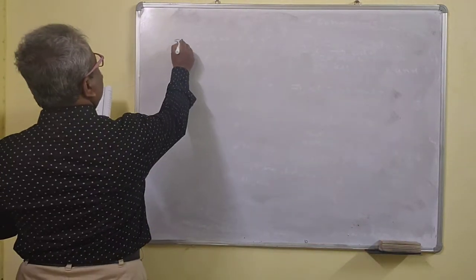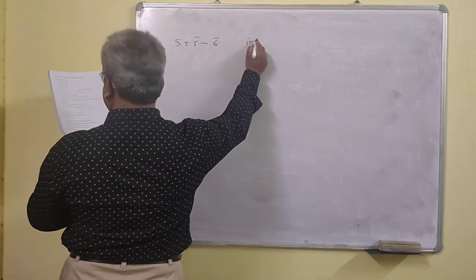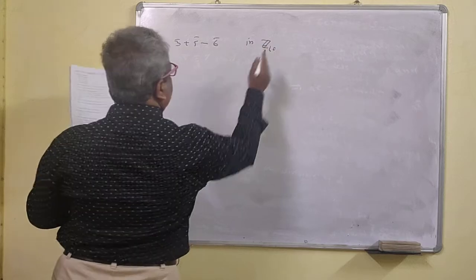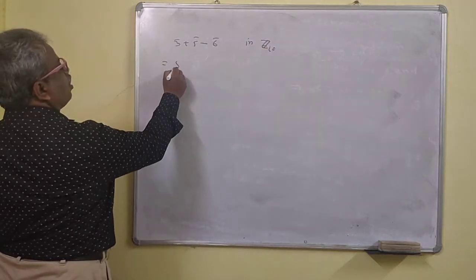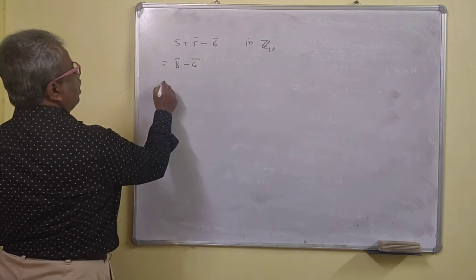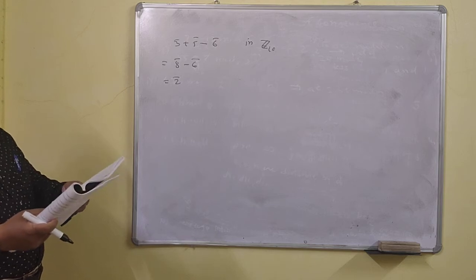Okay, so you have to do this sum: 8 bar minus 6 bar in Z10. What is that? This is 8 bar minus 6 bar, so this is 2 bar. No problem for this one. Okay, so this we hold in Z10.